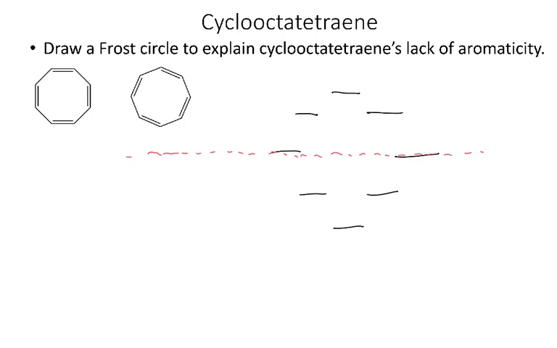And then the number of pi electrons I have in cyclooctatetraene, I have 2, 4, 6, 8. And so when I put in my electrons, I'll go 1, 2, 3, 4, 5, 6, 7, 8. And so we can see a similar picture to what we had in cyclobutadiene.